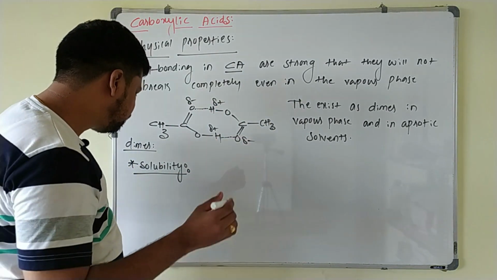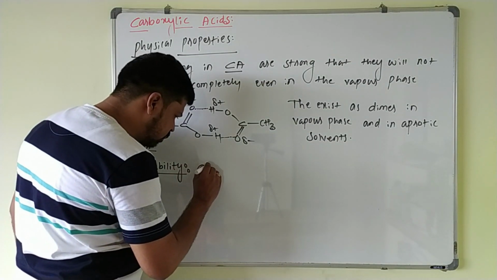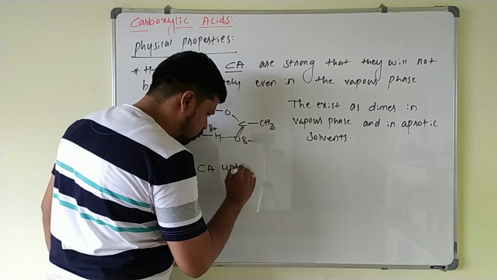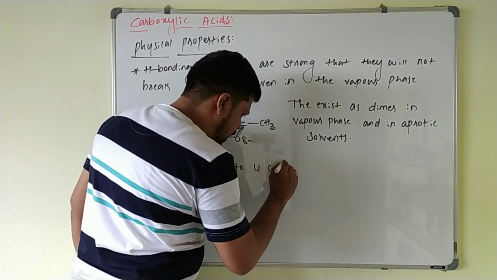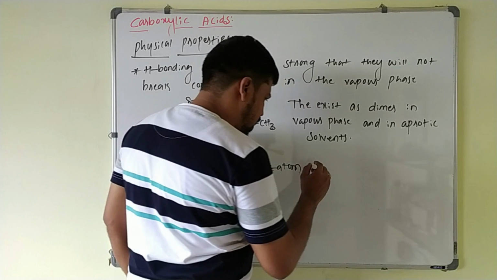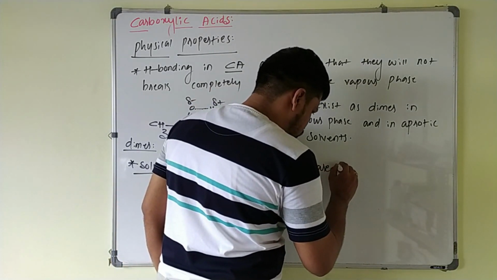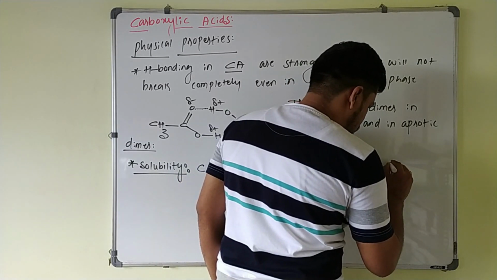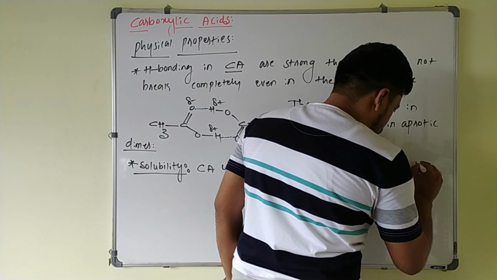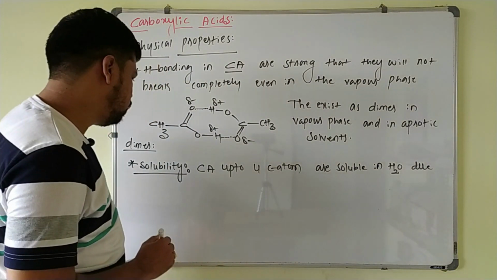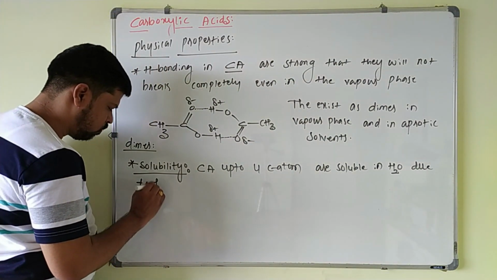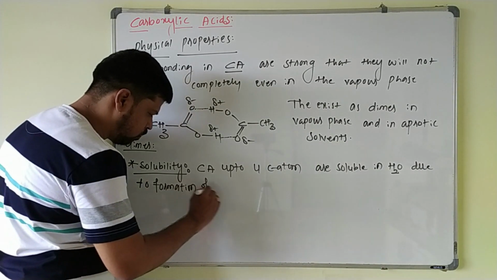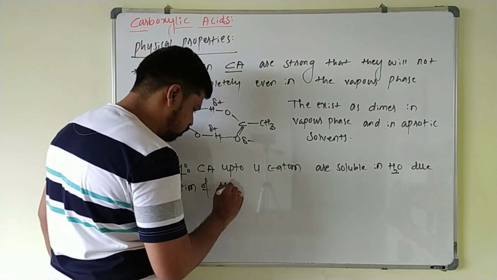So carboxylic acids up to 4 carbon atoms are soluble in water due to formation of hydrogen bonding